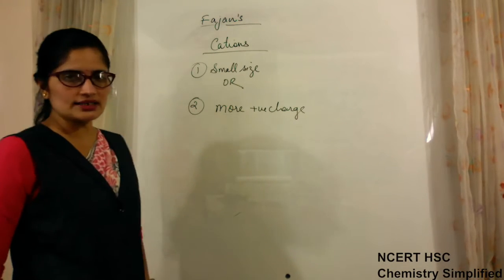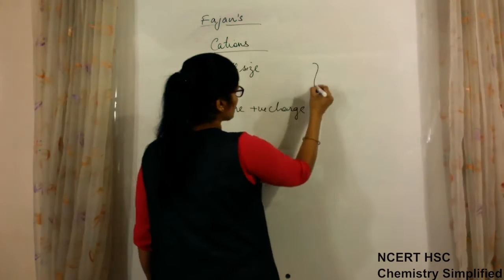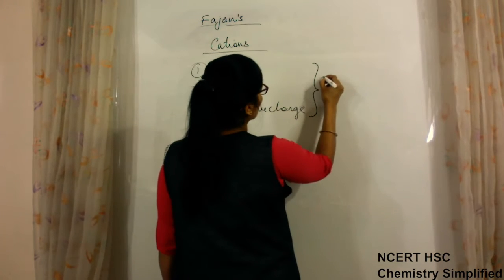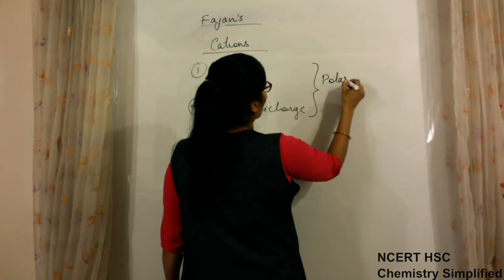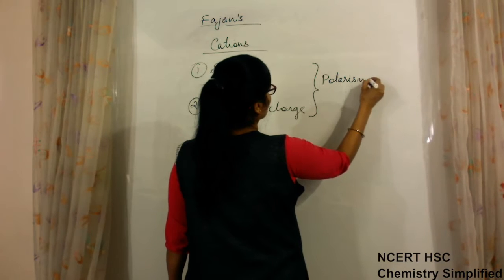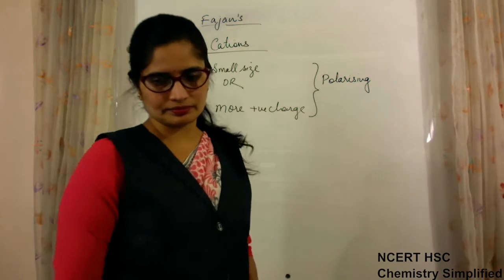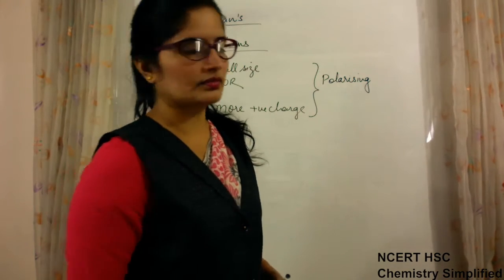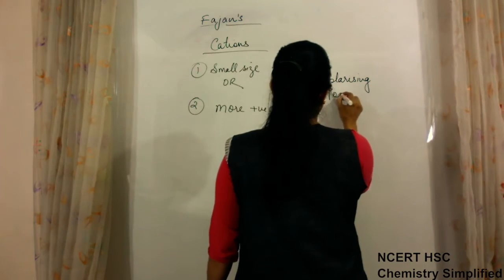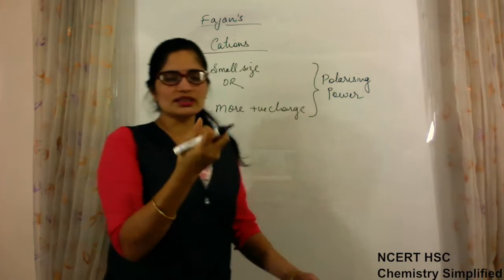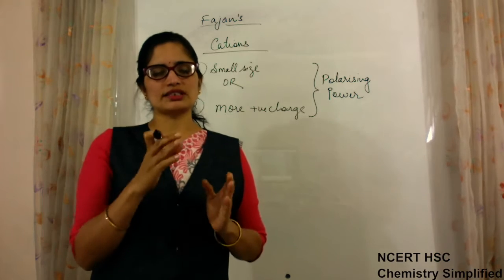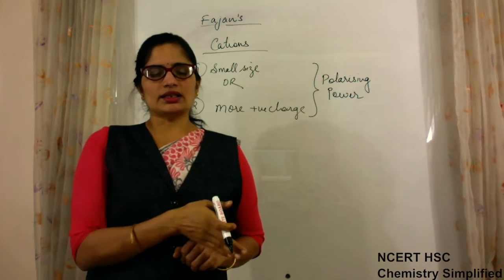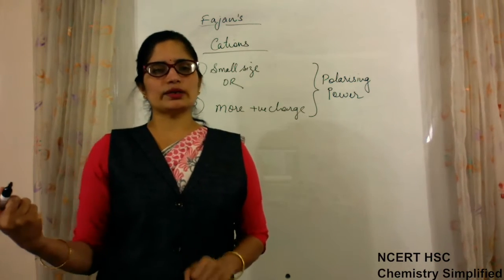So if more charge is present, then both these factors contribute to polarizing power, meaning the ability to disperse the electron cloud present on the other atom and pull it towards itself.